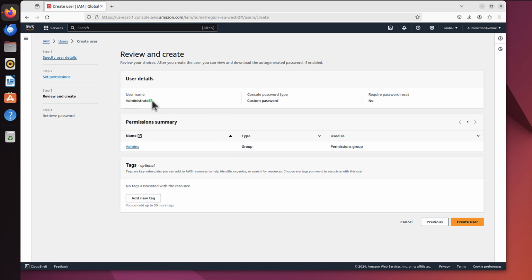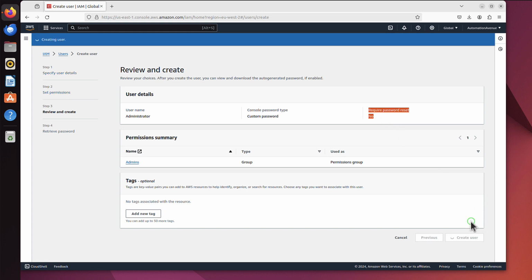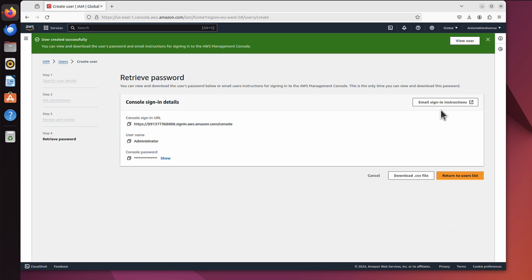Username is administrator. He or she will have permissions from admin groups. And it will be a custom password, and it doesn't require the reset on the first login. That's cool. Let's create that user then. And now we have those sign-in instructions. We can copy that information, or we can download everything as a CSV file. And I will use this option.